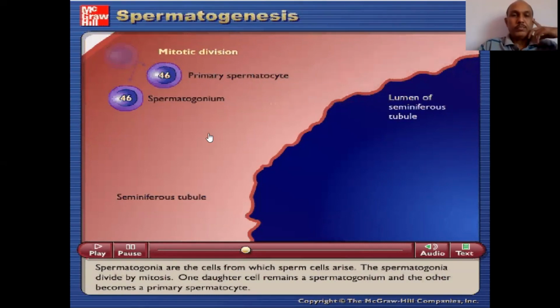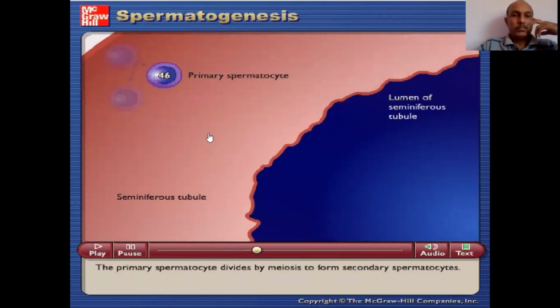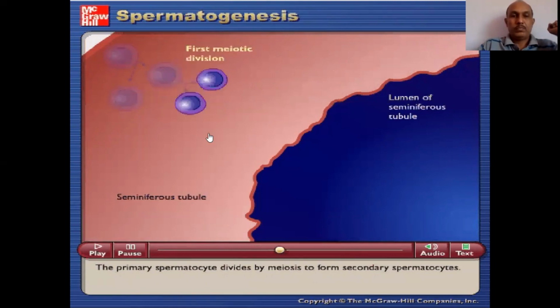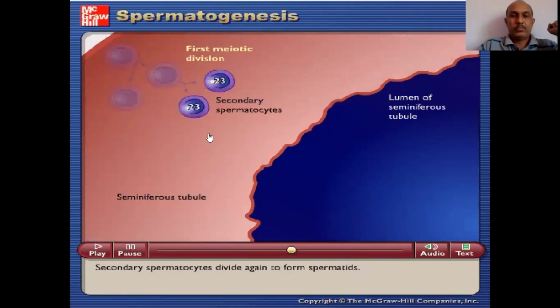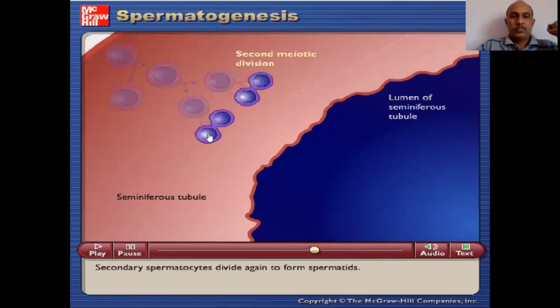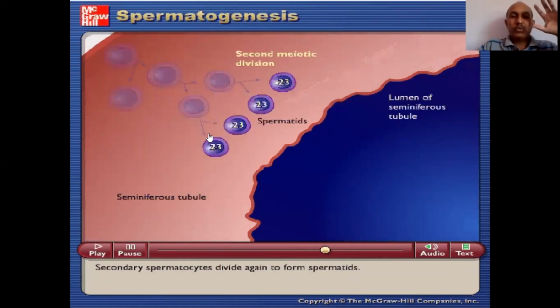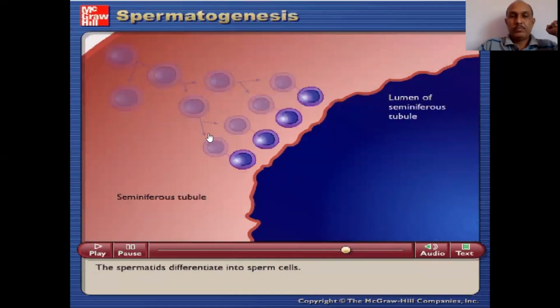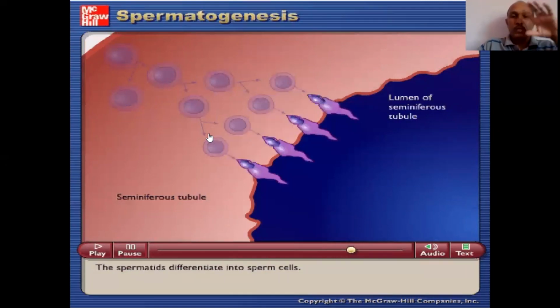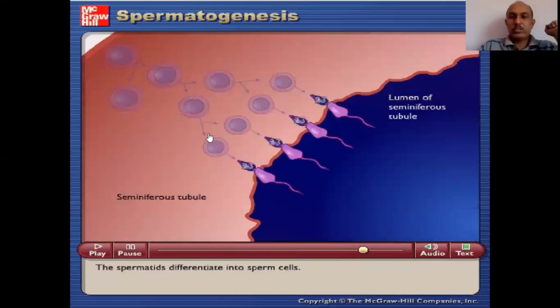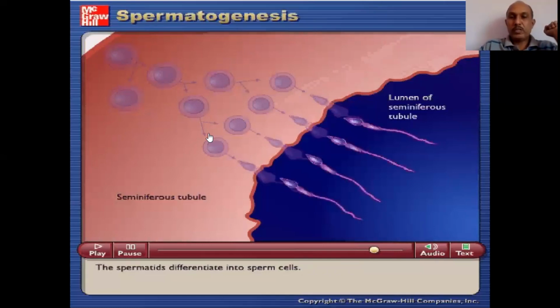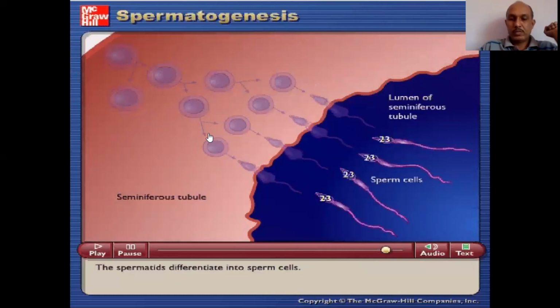The primary spermatocyte divides by meiosis to form secondary spermatocytes. Secondary spermatocytes divide again to form spermatids. So this is maturation phase. The spermatids differentiate into sperm cells. See, this is spermiogenesis and this is spermiation.